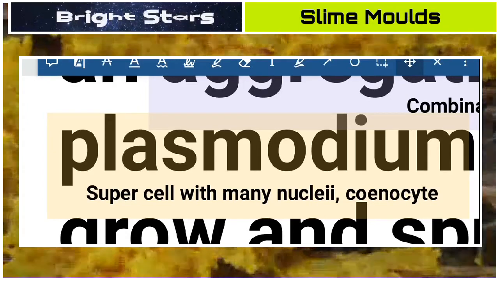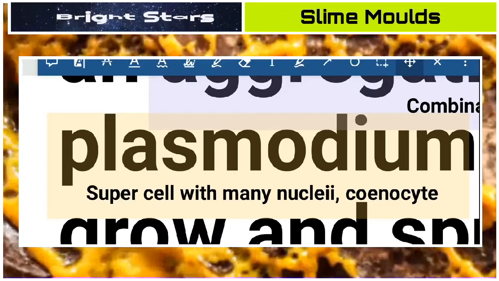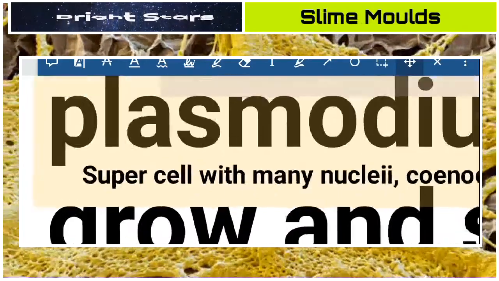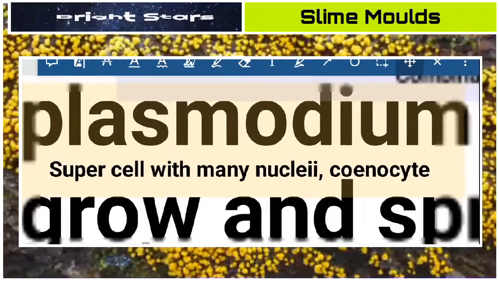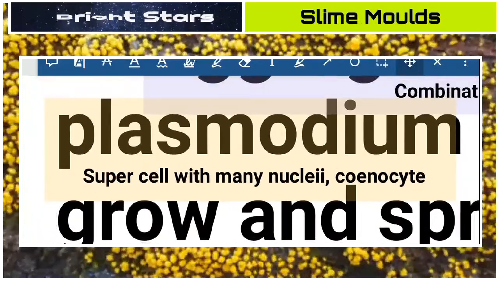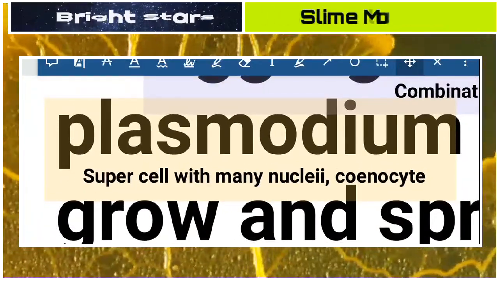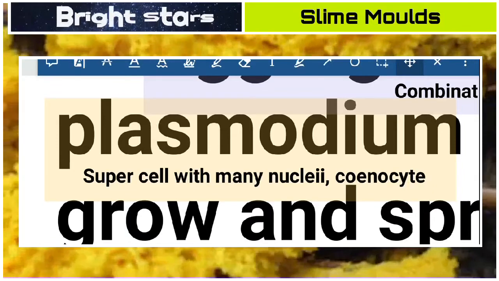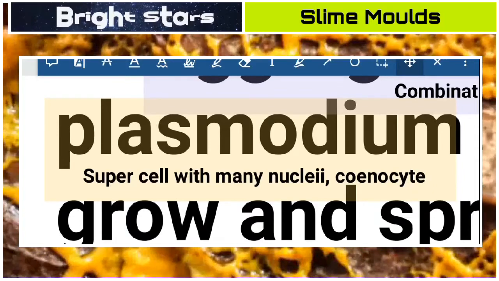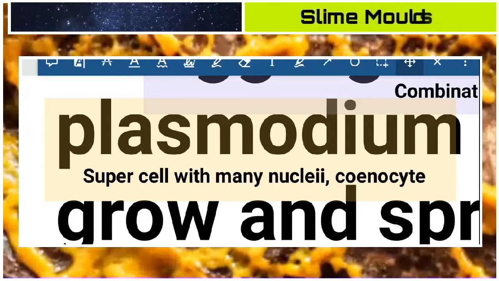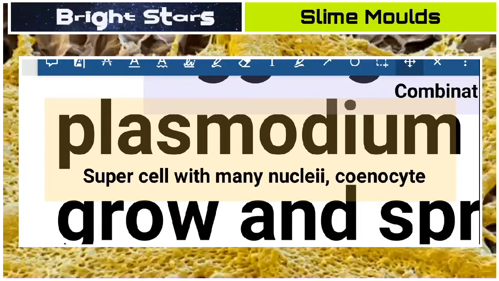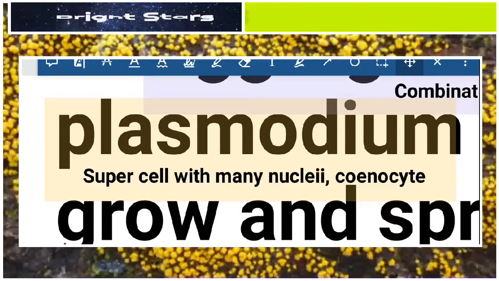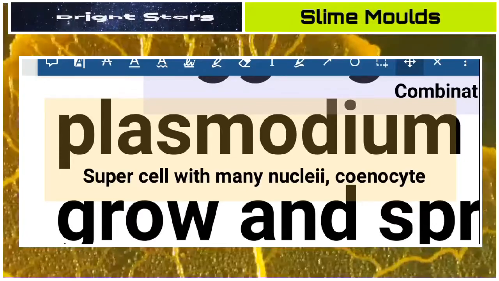And here the word plasmodium comes from plasma. Here a plasma of different cells combine together to form a super cell with many nuclei. This condition is called coenocytic condition or plasmodium. Plasmodium is nothing but an aggregation or combination of many cells to form a single protoplasm or cytoplasm with many nuclei, acting like one organism or one supercell. This is also called an acellular organism, an organism without cells. That means it does not have one nucleus, that's why we don't consider it a unit cell.